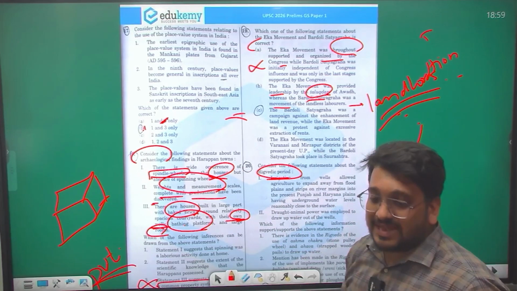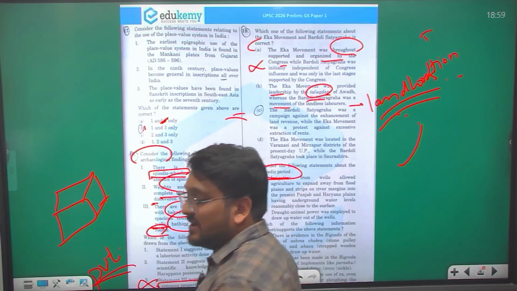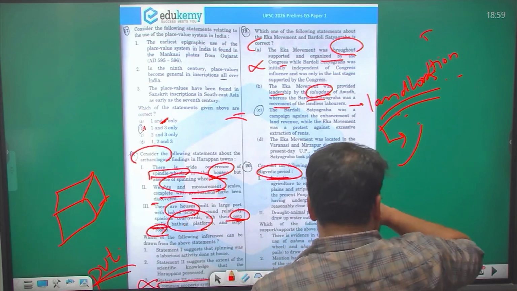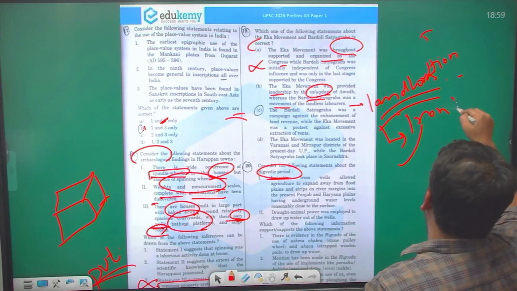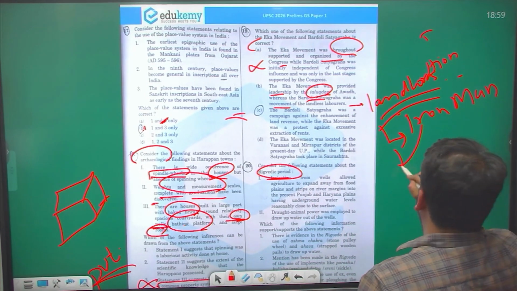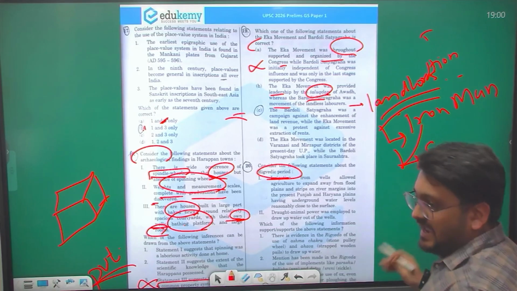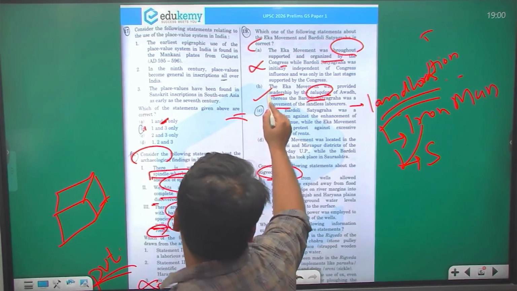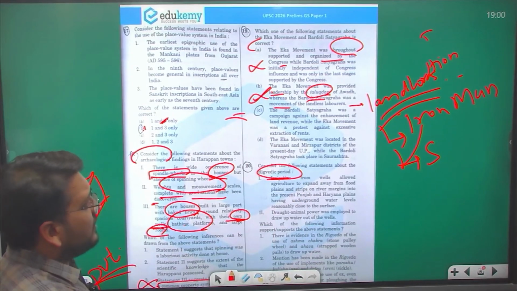It was done by the landlords because taxes had been increased in Bardoli, and there was the prominent role of our Iron Man, Sardar Vallabhbhai Patel, and he got the title of Sardar during this Bardoli Satyagraha. So this statement also becomes incorrect.